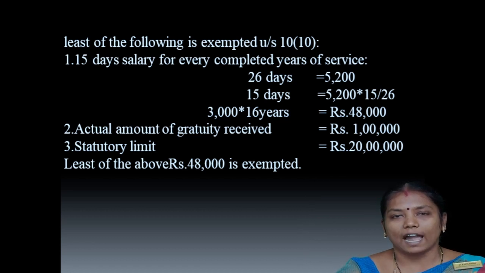So already we have calculated the monthly salary is 5,200, but here we have to take the monthly salary for 26 days. We have to leave the Sundays. So in a month 4 Sundays will be coming. So we have to omit the 4 Sundays and the total days in a month means 26 days. For 26 days he received as month salary 5,200.